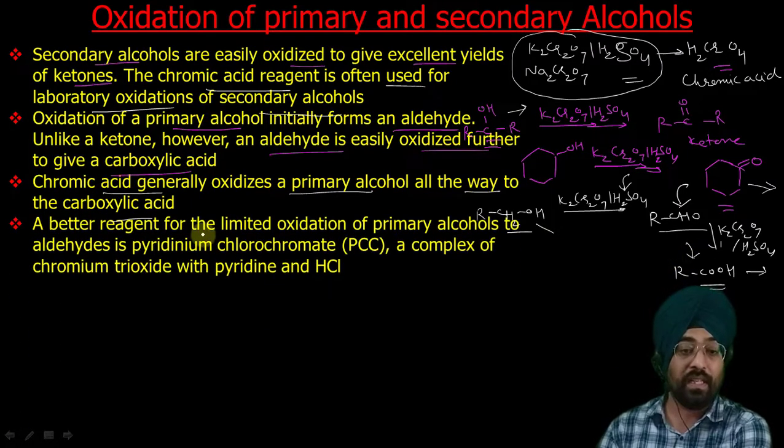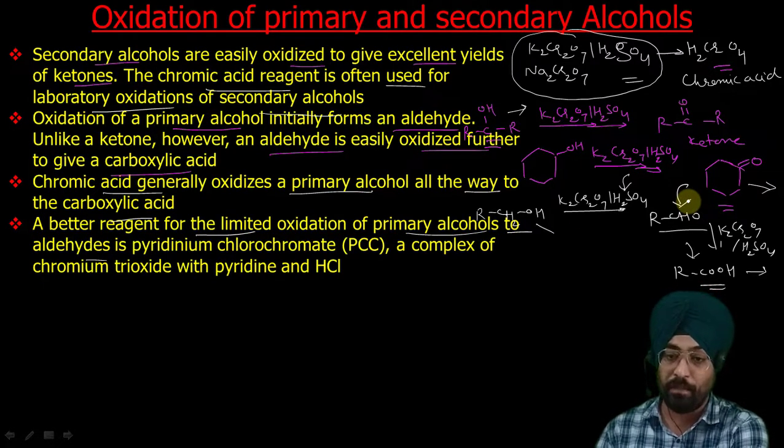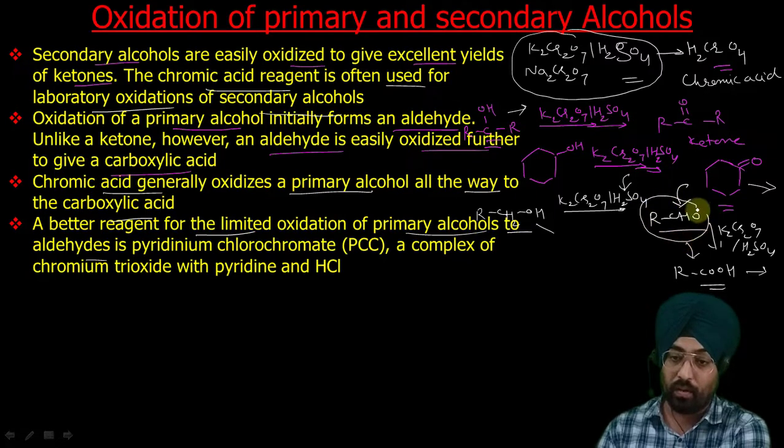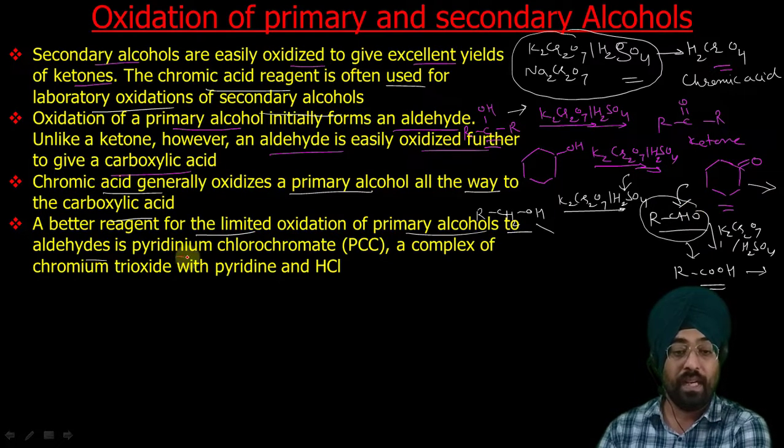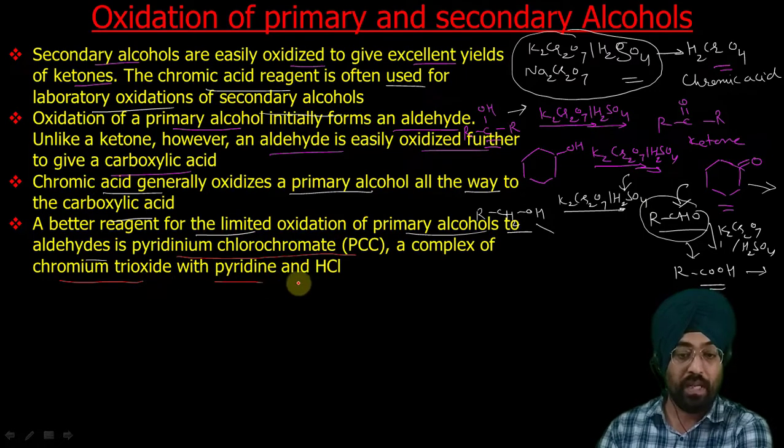Now, a better reagent for the limited oxidation of a primary alcohol to an aldehyde is this one. If we want to produce an aldehyde from a primary alcohol, we have specialized reagents. One such reagent is pyridinium chlorochromate, called PCC, which is a complex of chromium trioxide with pyridine and HCl.